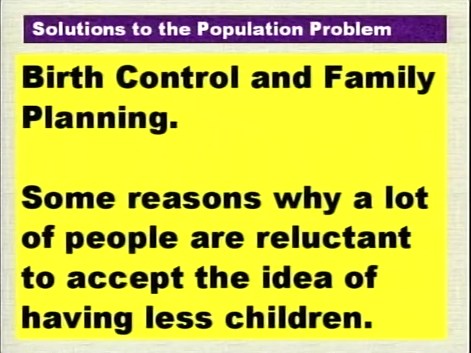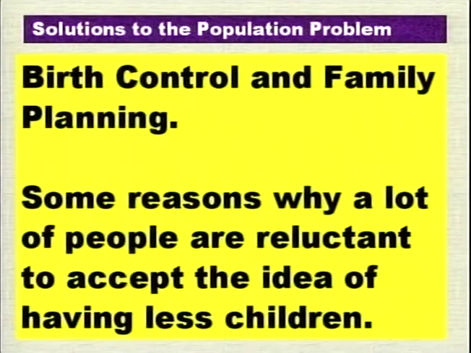Birth control and family planning. In order for that to take place effectively in a country, people need to be educated so that they can understand why there is a need for birth control and family planning.